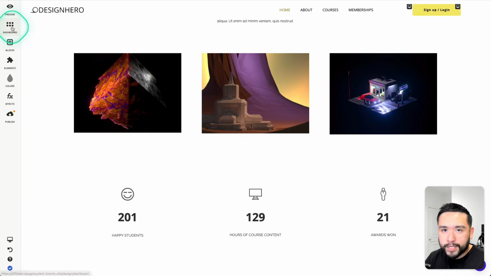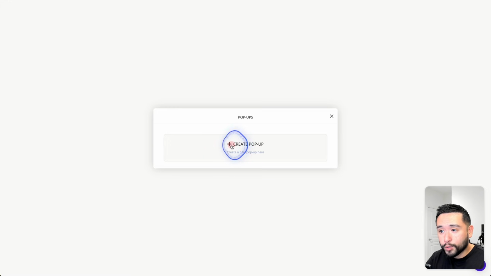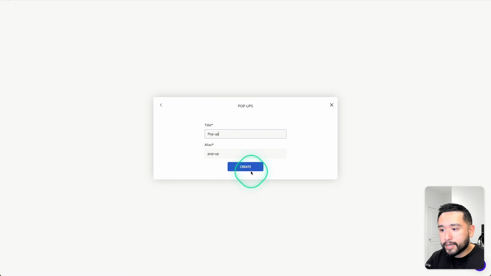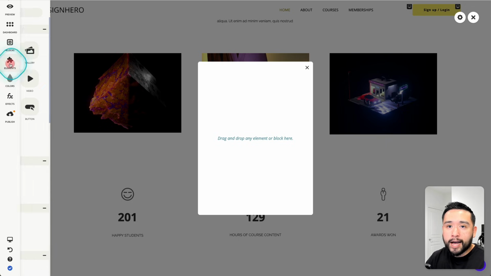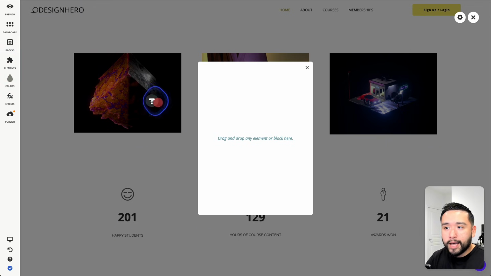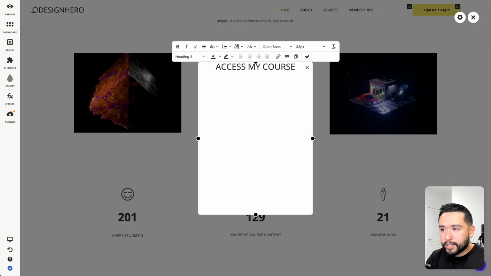Now, when it comes to the dashboard, this is kind of like your main dashboard where you can access all of your pages, your media, your SEO, fonts. You can also set up pop-ups as well. So you can click on create pop-up, give it a title, and this is where you can drag and drop any element or block right over here. So maybe for the pop-up, I want to add a title, so I can drag that over there and give it a headline, something like that, and then drag the form, so on and so forth.